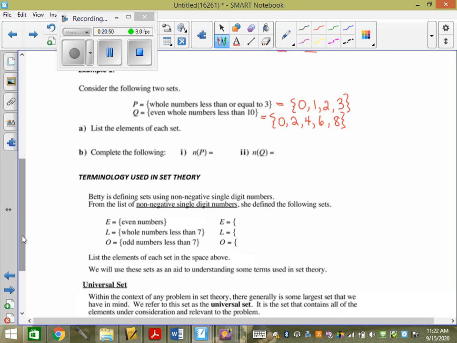So in A, we listed the elements in each set. We did that already. B, complete the following. What does n of P mean? The number of elements in P, right? So how many elements are there in P? 4. n of Q, how many are in Q? 5.